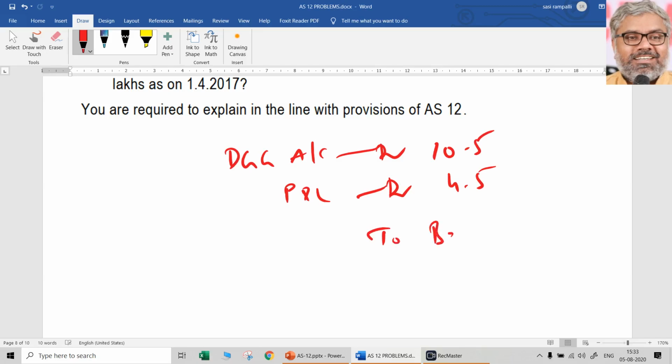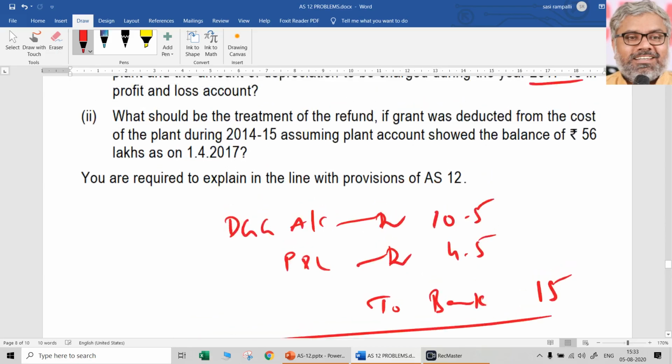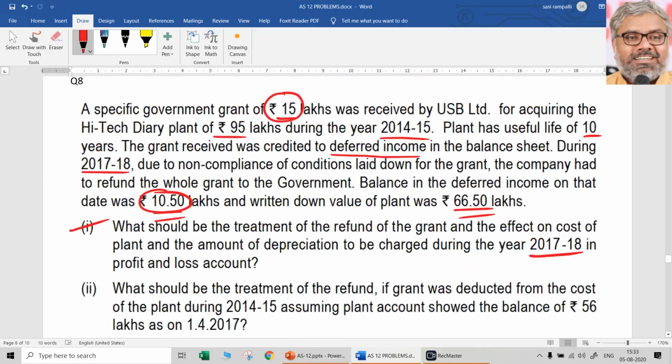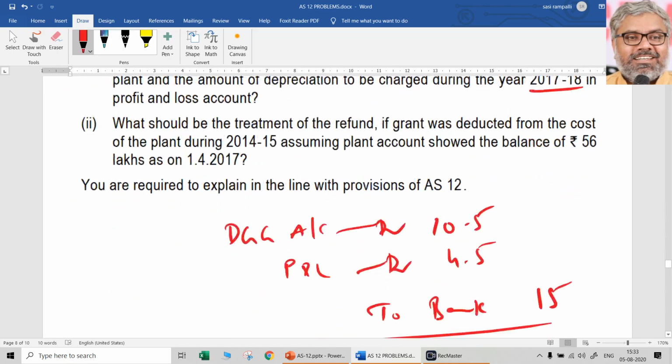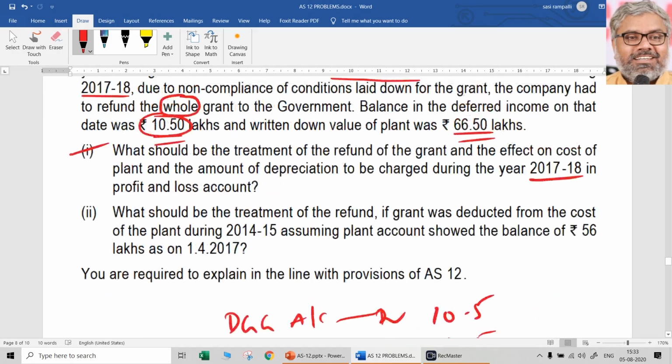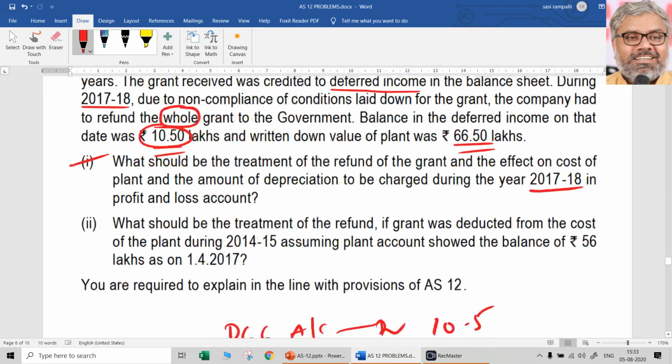To bank 15 lakhs. That will be the treatment of refund of government grant in this case. That's it. Because they have refunded, always you have to read this also. Not necessarily every time the entire grant has to be refunded. Here the whole grant had to be refunded. When the whole grant had to be refunded, you have to give back the entire 15 lakhs to government.